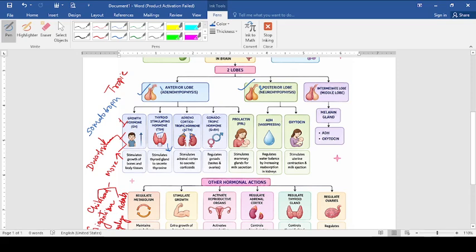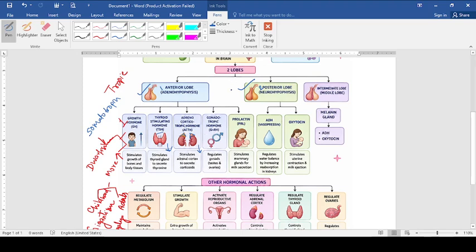But this gland will be showing its function if ACTH is secreted by pituitary, then only it will be showing its normal functioning and regulating the functions of the body, like mineralocorticoids, glucocorticoids are there, as well as adrenaline, emergency hormones. We will discuss that later on in the next class.